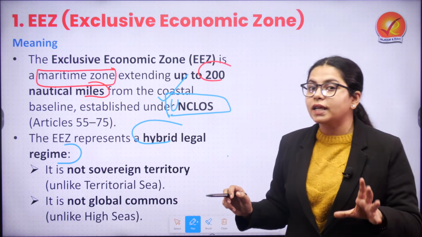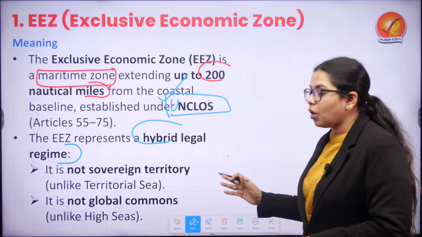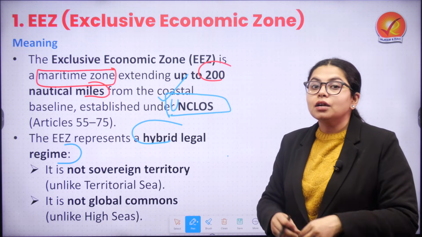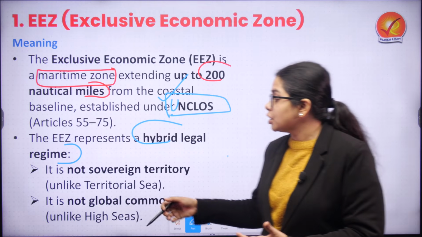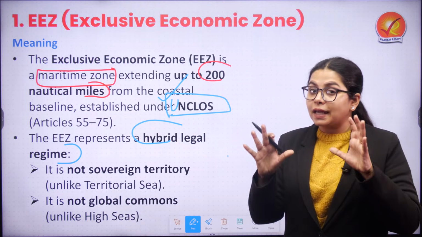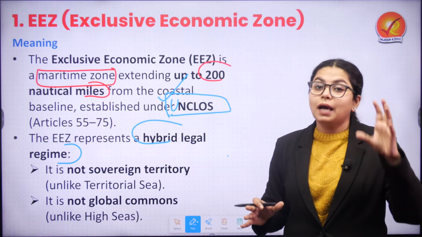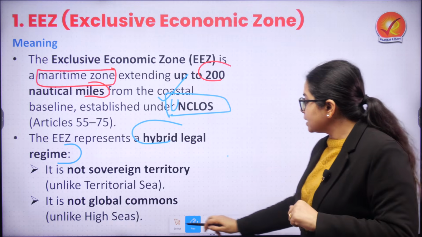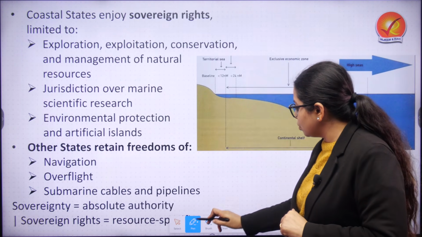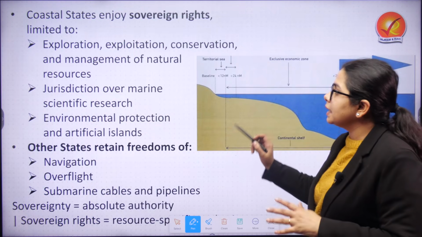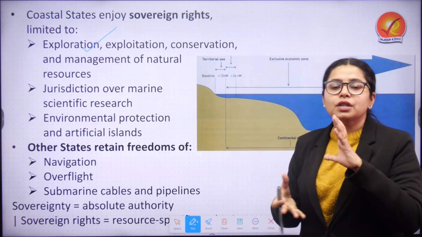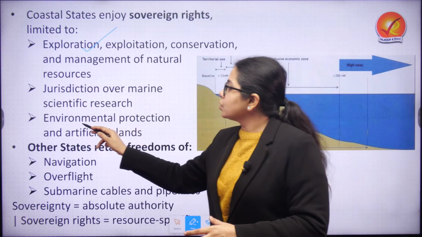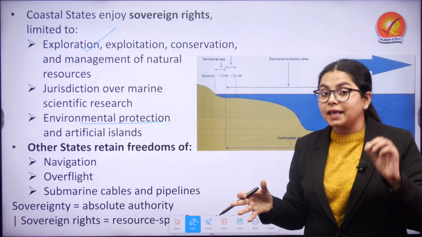So, you do not get sovereign territory, that means you are not going to operate as an area where you can exercise your laws, but in terms of resource exploitation, scientific research, you can do that. So, it is not your territorial sea, it is not a global high common, it is something in between. How do we understand something in between? When we are talking about exclusive economic zone, this is an area where the country can go for exploration, exploitation, conservation and management of resources, scientific research in terms of jurisdiction in this particular zone, and also environmental protection and artificial islands can be made.